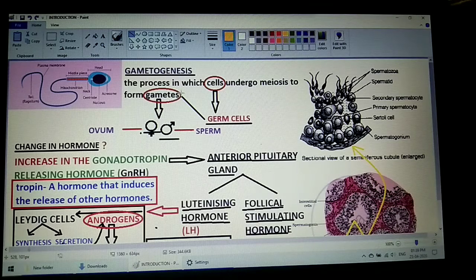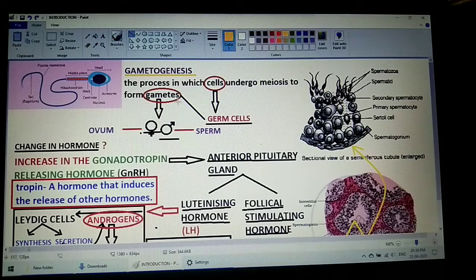Hello everyone. Today we are going to discuss the process called gametogenesis. Students, gametogenesis is the process in which cells undergo meiosis to form the gametes. Now over here we have two terms, one is cells and one is gametes. Cells here stands for the germ cells and gamete stands for the reproductive bodies which are formed from